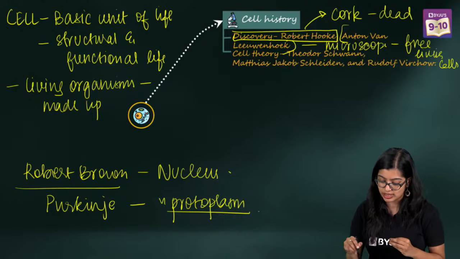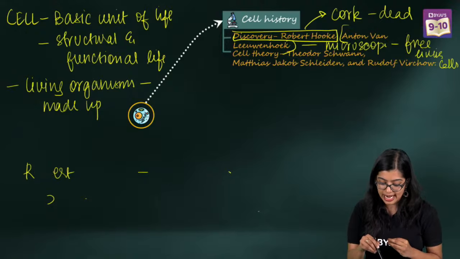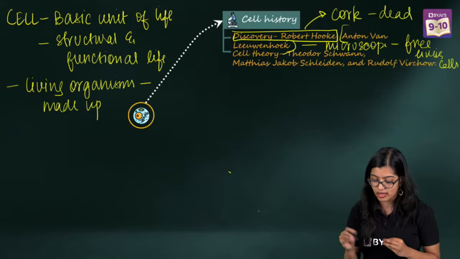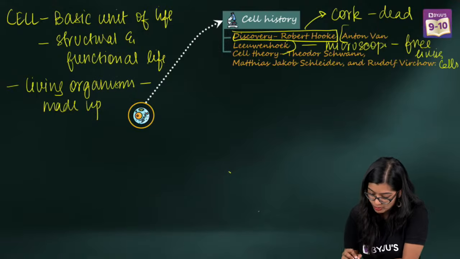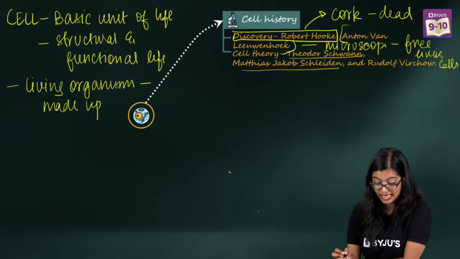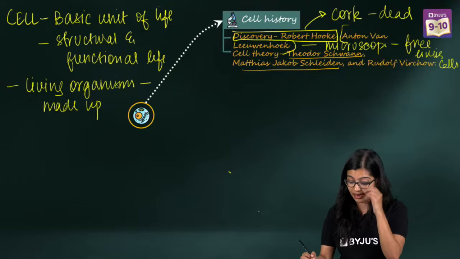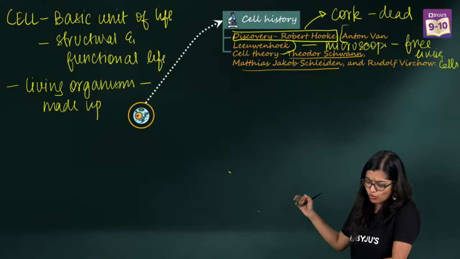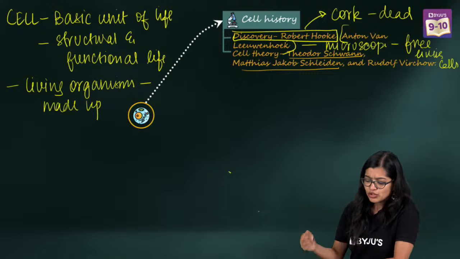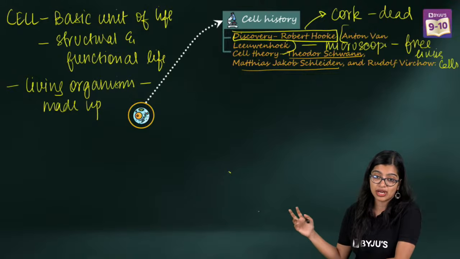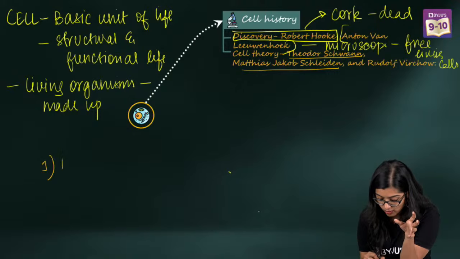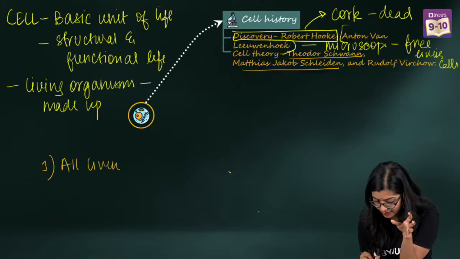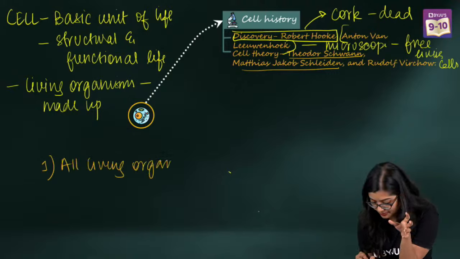So coming back to this particular cell history. The next thing we are going to be discussing is on cell theory. Now, cell theory was proposed by Theodor Schwann, Matthias Schleiden, and later on we had additions by Rudolf Virchow, right? So what was cell theory? Everyone, cell theory they can ask you as well. So cell theory says that all living organisms are made up of cells.